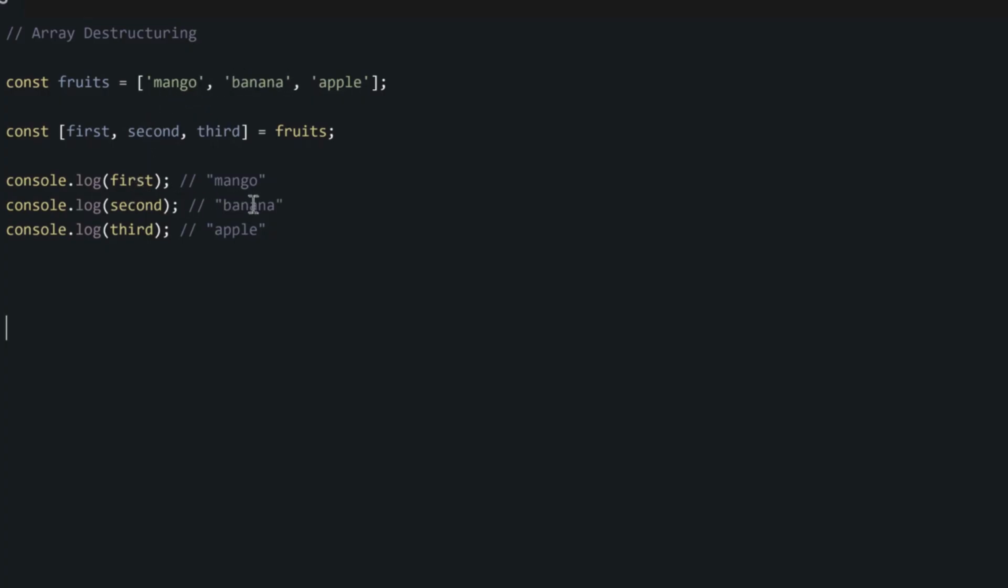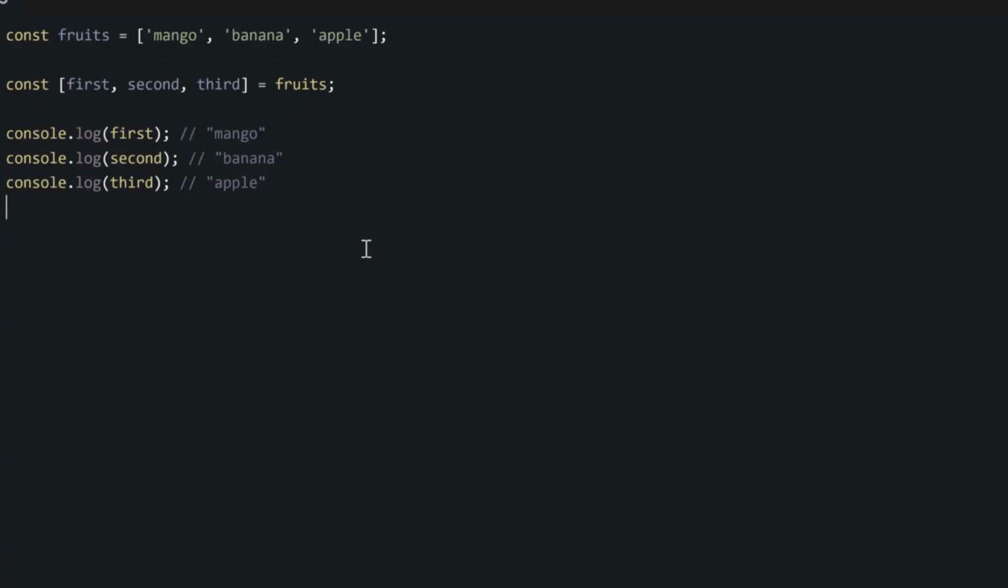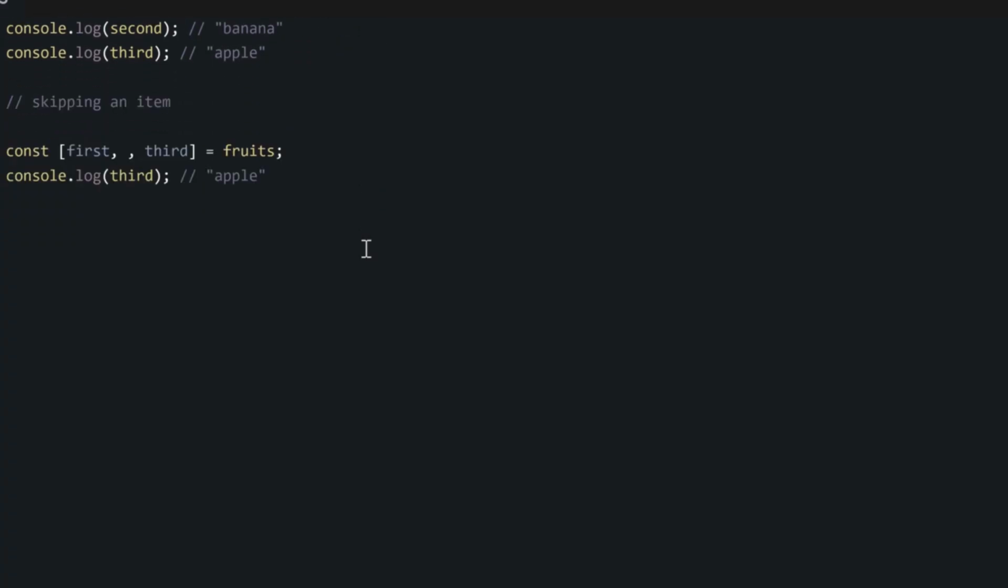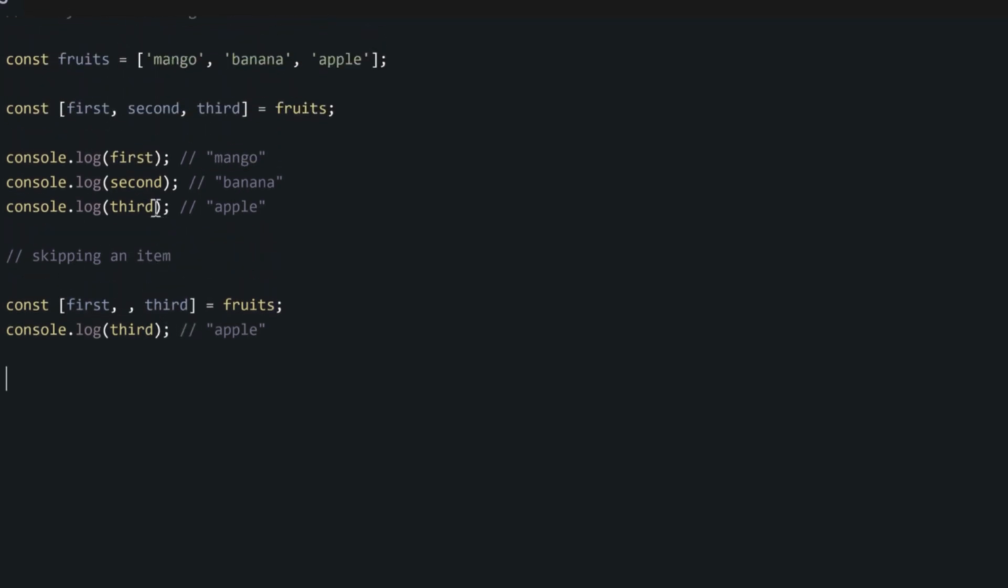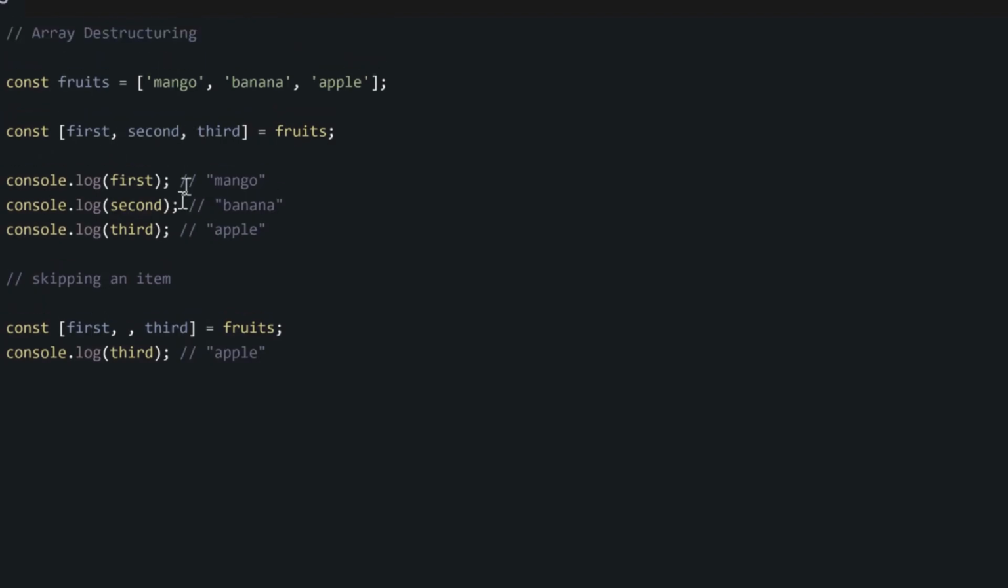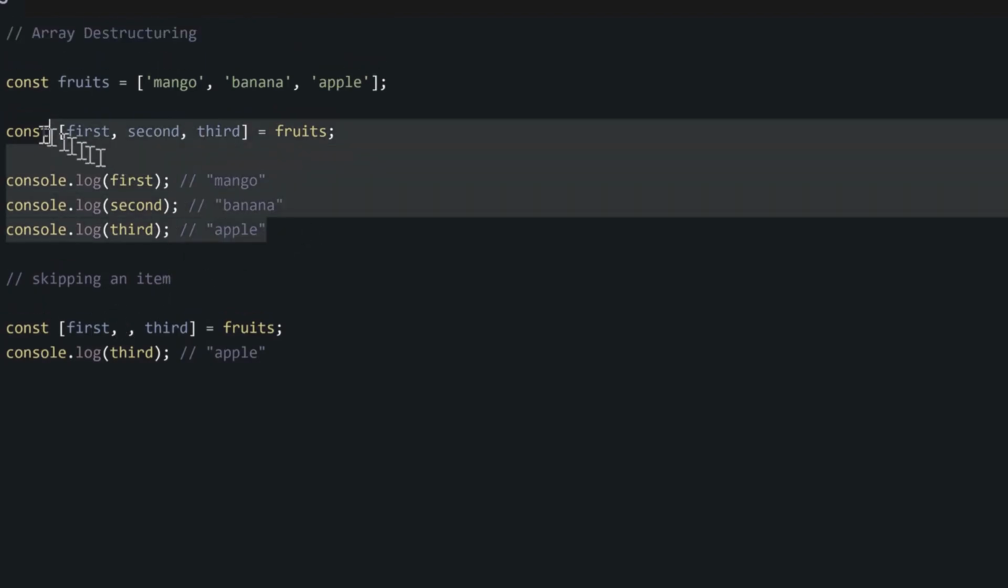You do not need to destructure everything. If you only need 1 or 2 things inside an array, you can just write that like this. And if you need only the first and the third, you can just write that like this. You write the name of the first variable, but after the first comma, you do not write anything. And then write another comma, and then you write the variable name where you want to save the third item.